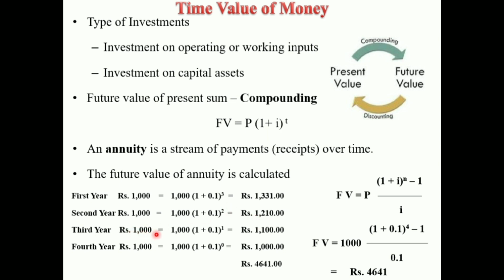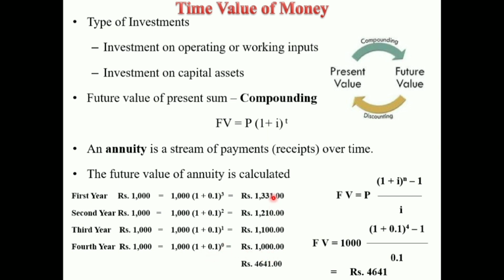Third year again we invested 1000 rupees, 1000 × (1 + 0.1)^1, because this amount is deposited for 1 year. We are doing this continuously till the 4th year. That's why here I have written 1100. 4th year 1000 again, 1000 × (1 + 0.1)^0, that is 1000.